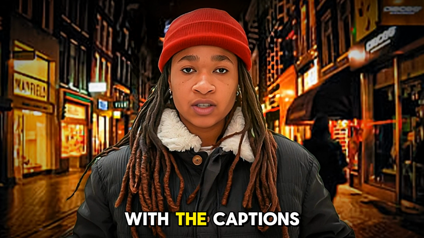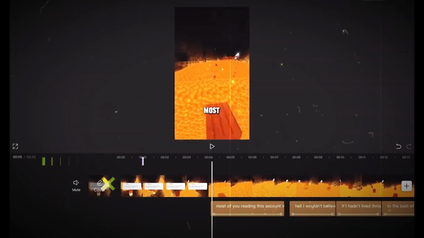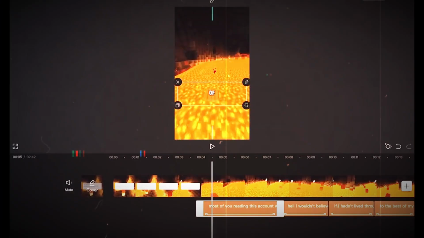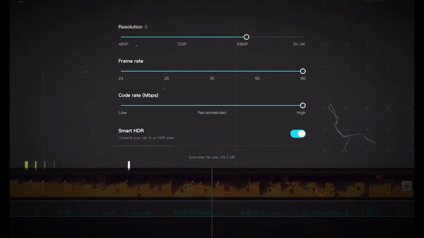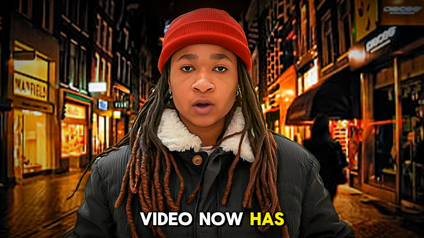Your next task with the captions is to position them at the center of your screen. I prefer to enlarge the text slightly for better visibility. Once you've made these adjustments, export the video again, ensuring the frame rate is set to 60 and the code rate is on high. And there you have it, your video now has captions.